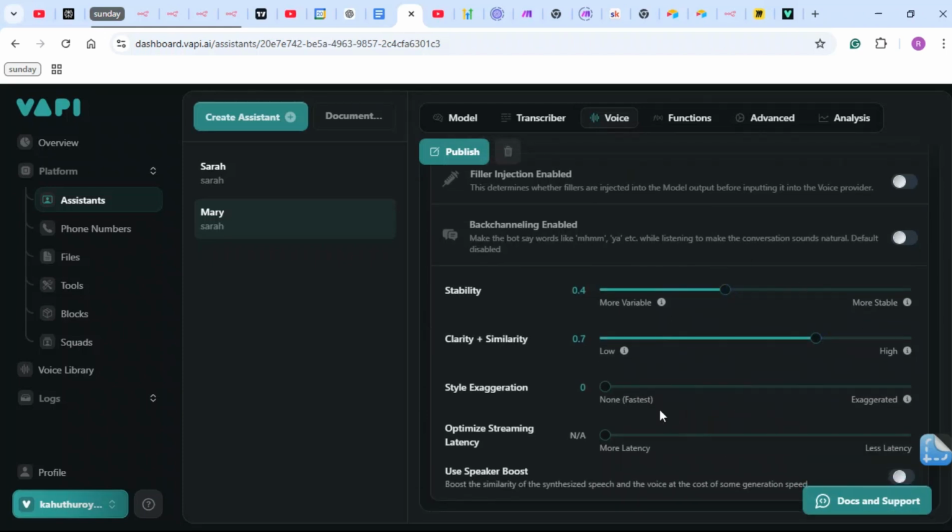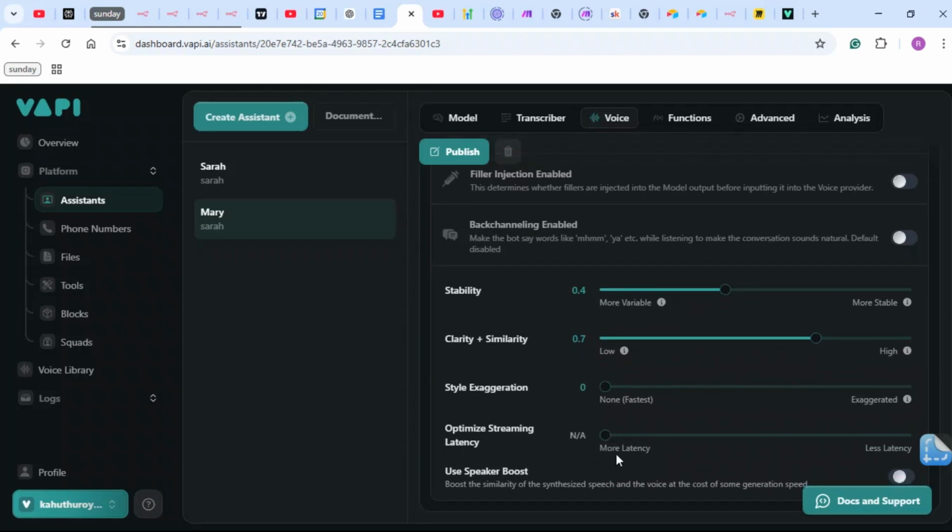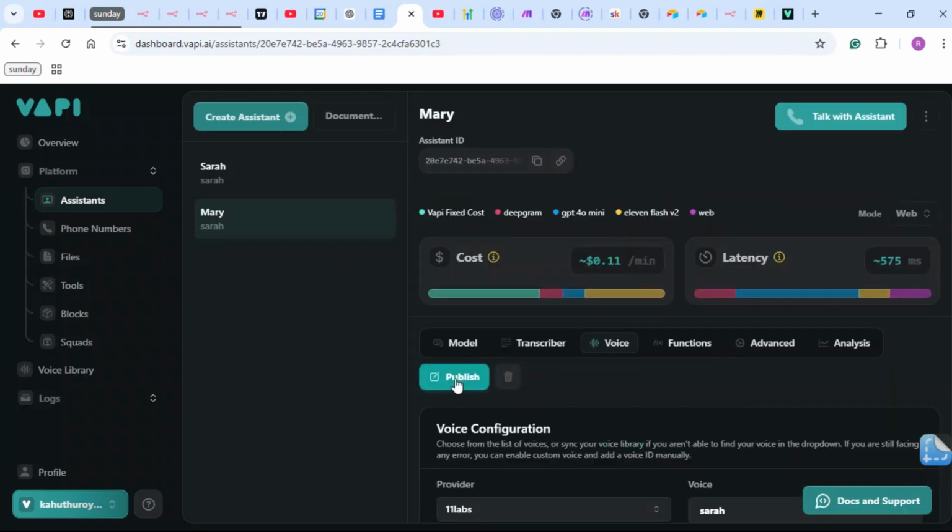There is no perfect configuration for all this stuff. Style exaggeration, I best leave as none. Optimize streaming latency, I also leave as none. Use speaker boost increases the similarity of the voice, at the cost of latency. I just leave this off for best performance.